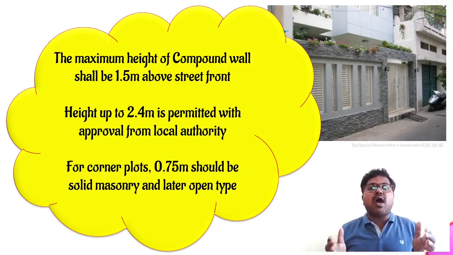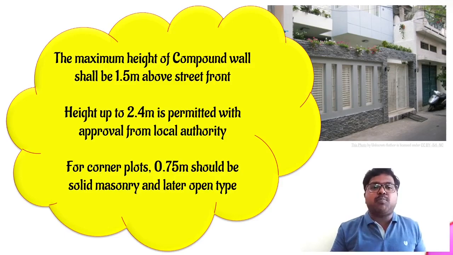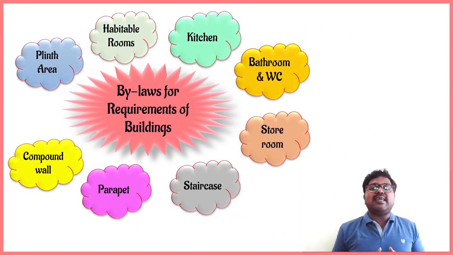The compound wall constructed at the corner should be strong enough in case of any accidents or mishaps happening over there. So this is the last condition in the bylaws for the compound wall. These are the bylaws for requirements of buildings. One should follow these rules while constructing a building. Why? Because these are the mandatory guidelines given by the bylaws, local authorities, or NBC. So we have to follow these bylaws. So this is for bylaws.